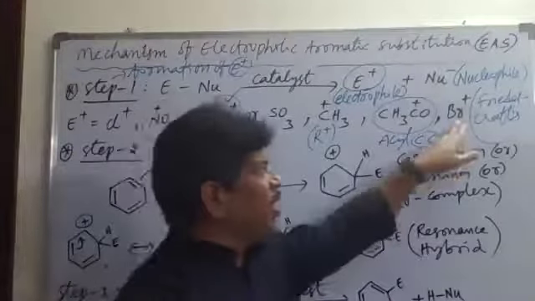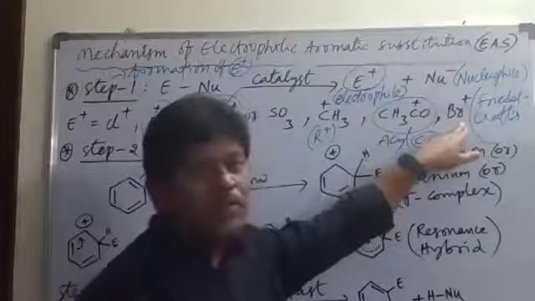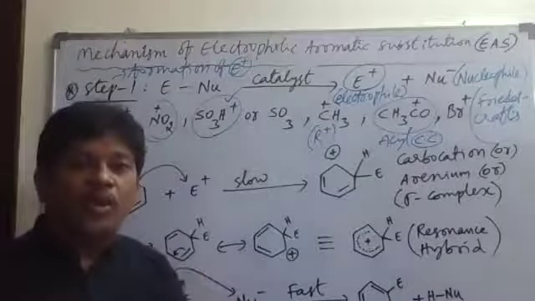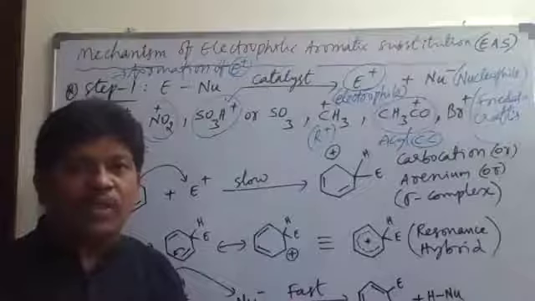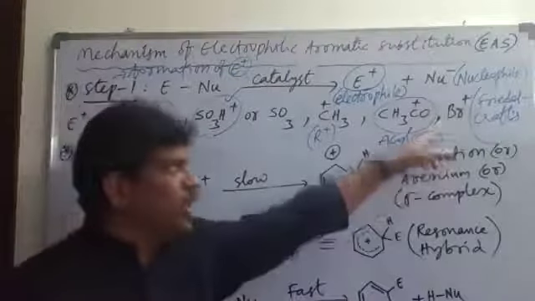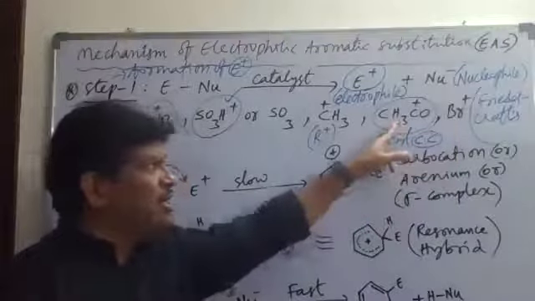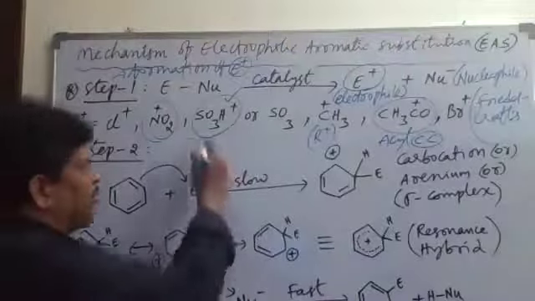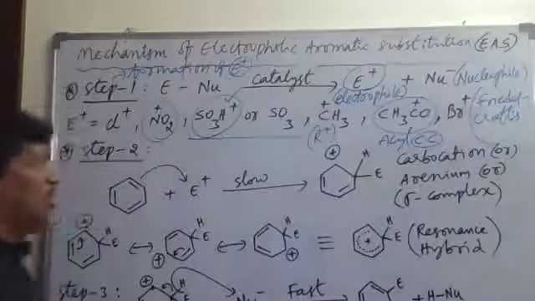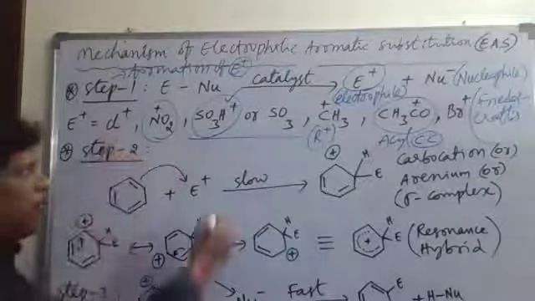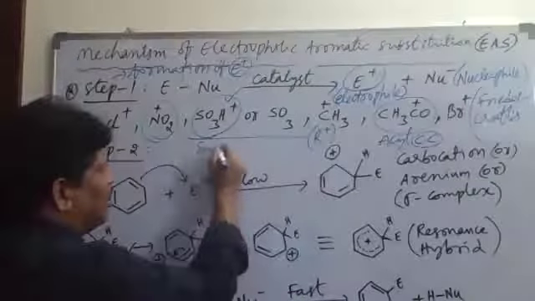In the same way, Br plus is the bromonium ion, the bromonium electrophile. If the bromonium electrophile is substituted in the place of hydrogen of benzene, that reaction is called bromination. Bromination reaction, acylation reaction, alkylation reaction. Here, sulfonation. Here, nitration reaction. Here, chlorination reaction. And this reaction here is sulfonation.